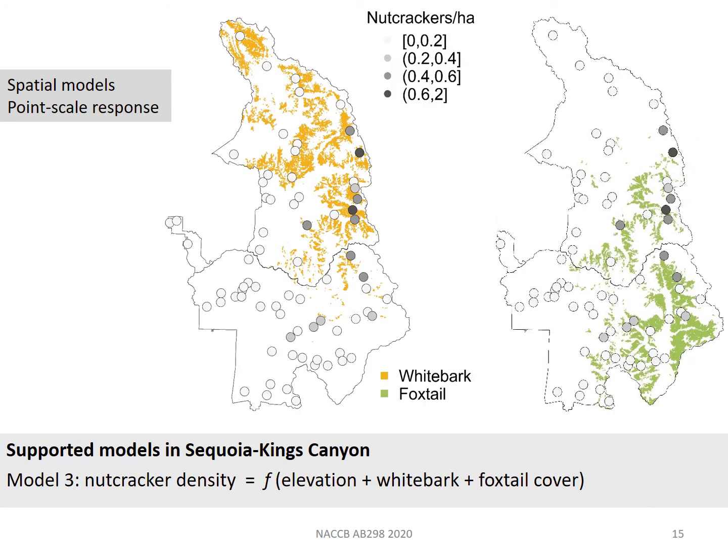In Sequoia Kings Canyon, whitebark and foxtail cover were less correlated with elevation, and we found support for additive effects of all 3 variables on nutcracker density. There was no support for an interaction effect between whitebark and foxtail. So nutcracker density was at least somewhat predicted by whitebark cover in all our spatial models, although foxtail cover and especially elevation explained additional variance in nutcracker density.